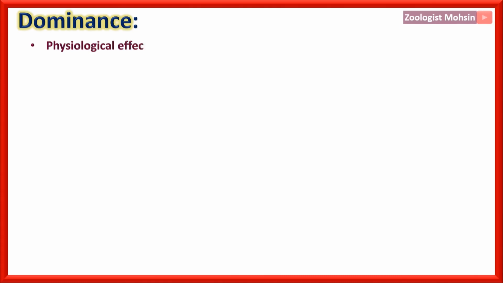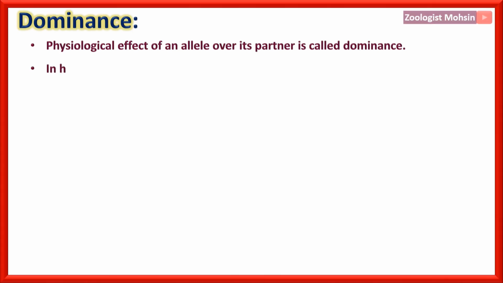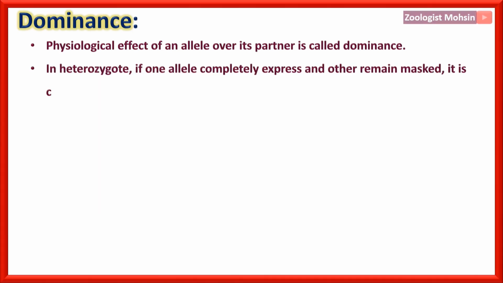Dominance. The physiological effect of an allele over its partner is called dominance in heterozygotes. If one allele completely expresses and the other remains masked, it is called complete dominance, like capital T, small t, all will be tall.